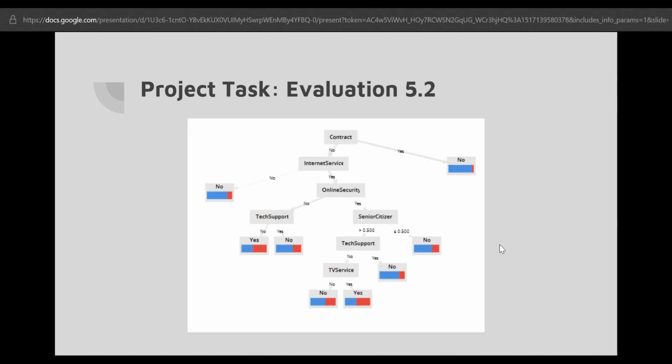Now, look at evaluation 5.2. From this decision tree, we can come up with a few different evaluations. So first of all, customers with a contract with the company have a very low chance of leaving the company. That's one. Secondly, customers who do not subscribe to internet services of the company are not likely to leave the